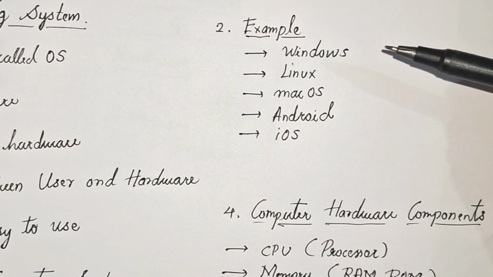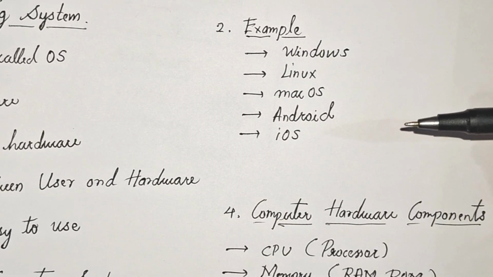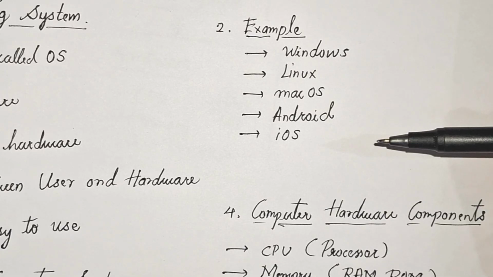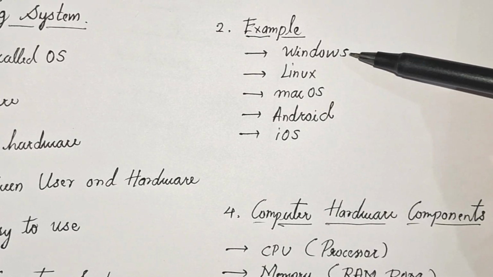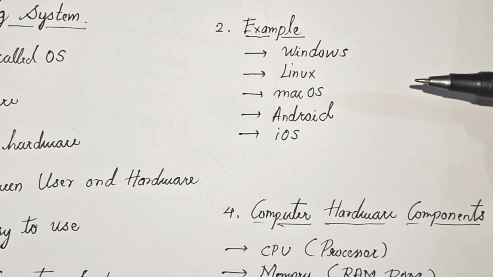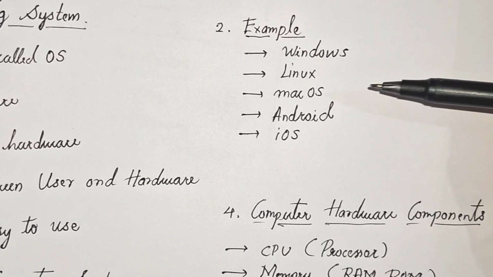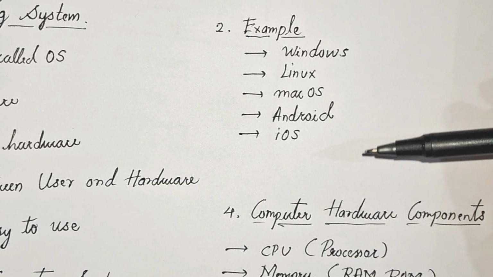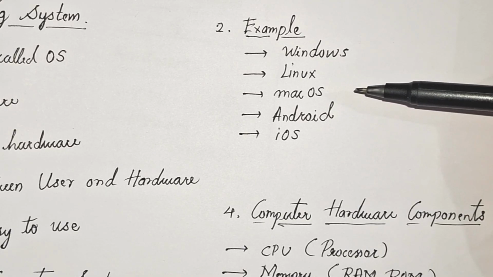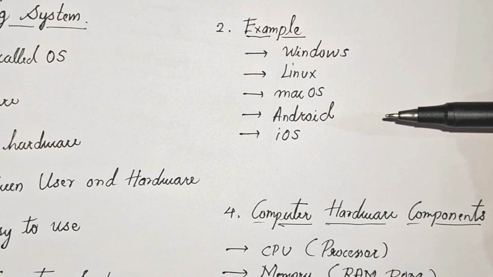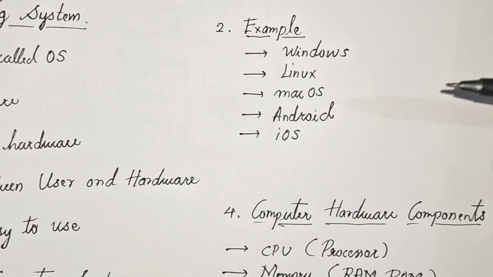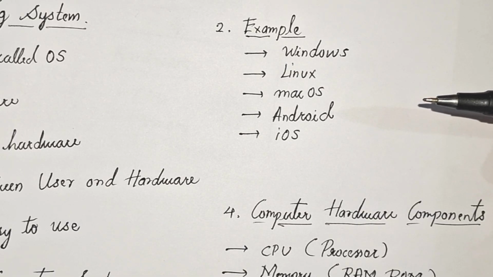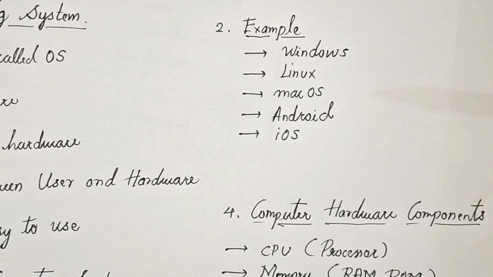Now let's see the examples of operating system. Different devices use different operating systems. Most desktop and laptop computers run on Windows, and Apple computers use Mac OS, while smartphones mainly work on Android or iOS. Linux is also widely used, especially in programming and server environments. Every modern digital device depends on an operating system to function properly.